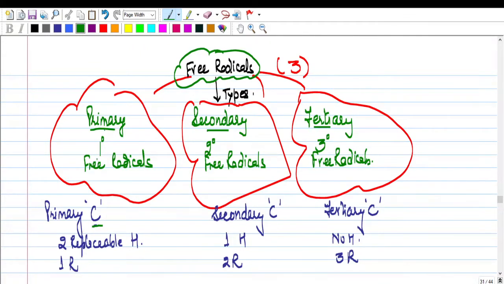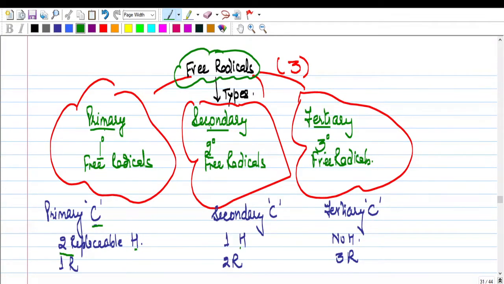Primary is also known as 1 degree free radical. Secondary is also known as 2 degree free radical, and tertiary or 3 degree free radical. Okay. Now like we said, it is depending upon the type of carbon. So primary carbon is a carbon which has got at least 2 replaceable hydrogen atoms, right?